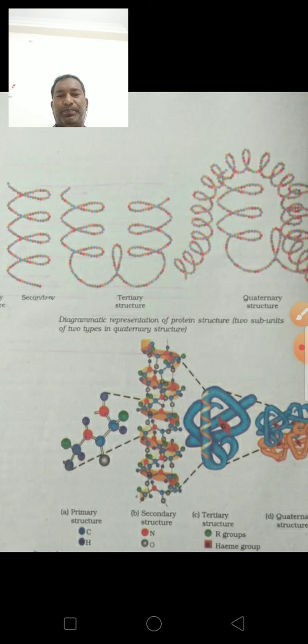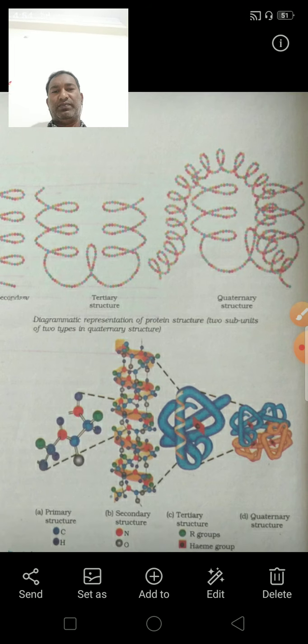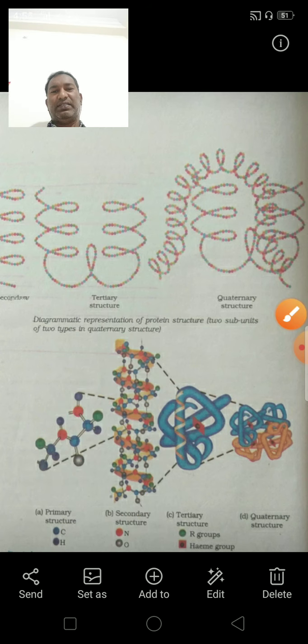This is the hemoglobin primary structure, carbon, hydrogen. Secondary structure, the red mark is nitrogen and oxygen. This is a tertiary structure, with R group and heme group. So this is the quaternary structure. This is the primary structure, this is the secondary structure, looks like a helix form.